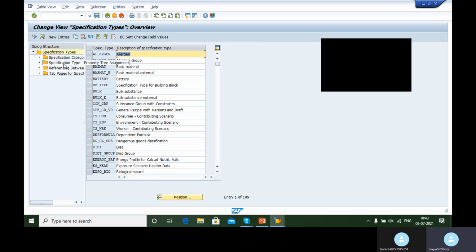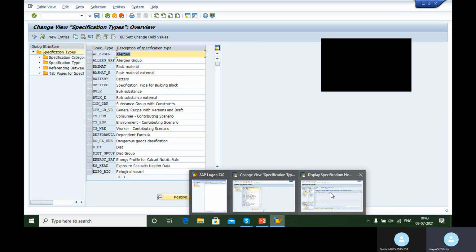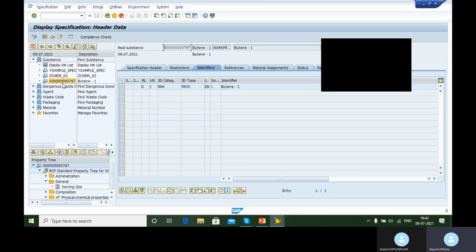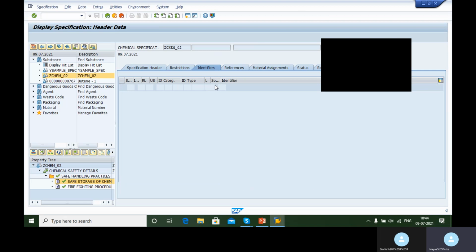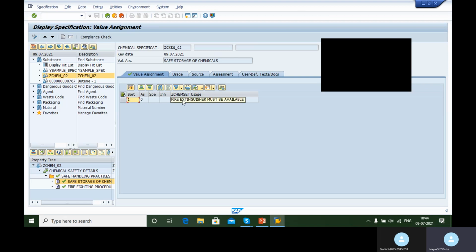Those specifications will be customized as per your custom-made specifications. All you're seeing here are specifications already in the system, maybe given as a standard. But if I tell you to create a specification like ZChem_02, you should be able to support the end user. He'll say, boss, I don't know how to create this, please help me out. So you should create this property tree, this folder, these value assignments, and within the value assignments, the different characteristics available. All these things you should be able to create.